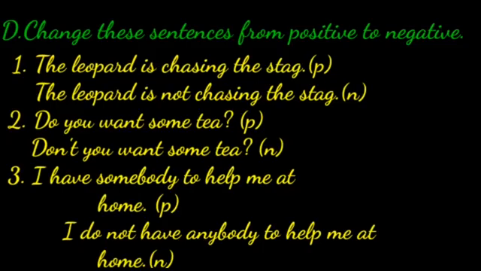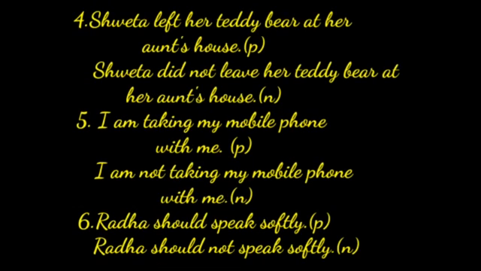This is positive sentence. I do not have anybody to help me at home. It is negative sentence. Now moving to fourth one.